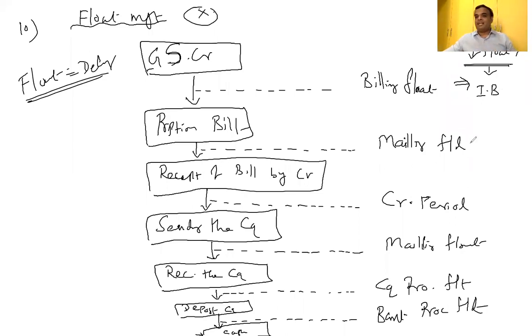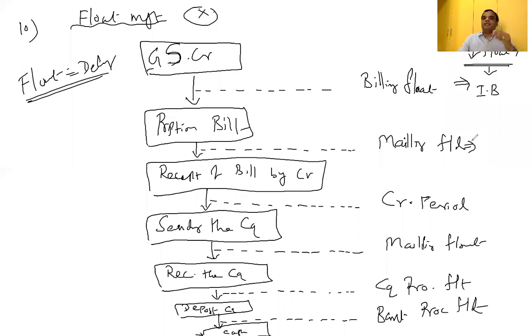Mailing float is there, sir. How to reduce mailing float? What is called mailing float? I prepared the bill, sir. Thereafter, I'm sending the bills to you. I have to depend on the postal department. Therefore, there is a delay. It may be courier or post. That's why it's called mailing float.